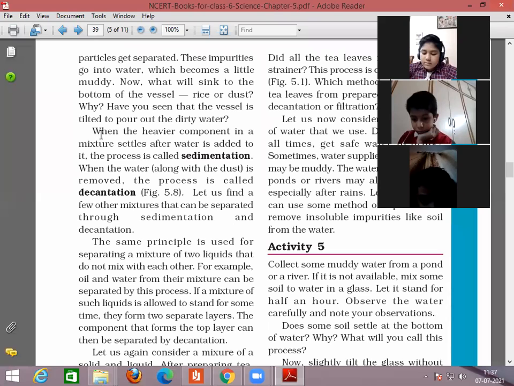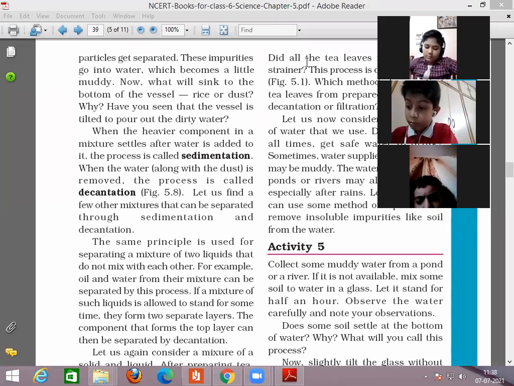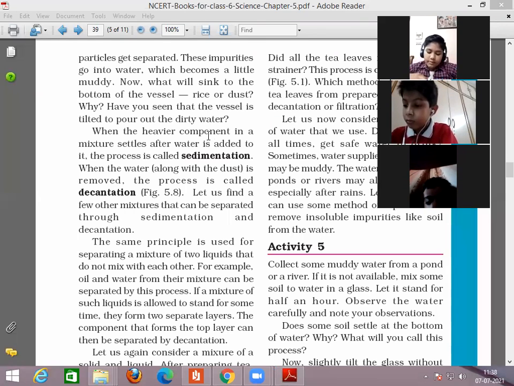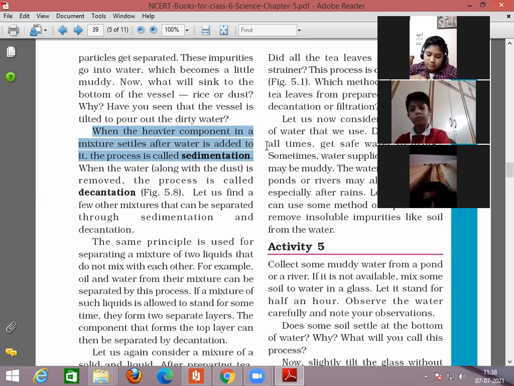Okay, thank you, Prapti. So, children, you must have seen, let me explain, Arnav, after that you will be reading. You must have seen before cooking, your mom washing rice or pulses. She washes it twice, thrice or four times. So what happens? The lighter impurities come up and the rice settles at the bottom because it is the heavier one. So heavier components settle at the bottom. That process is known as sedimentation. So Arnav, you can continue. I want everybody to underline the definition of sedimentation.